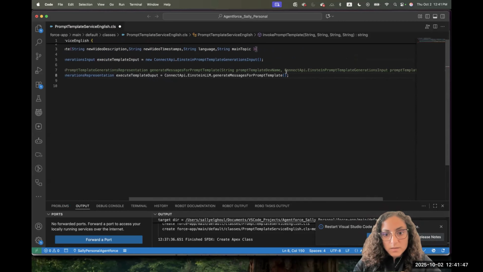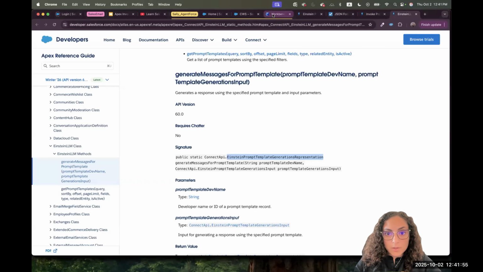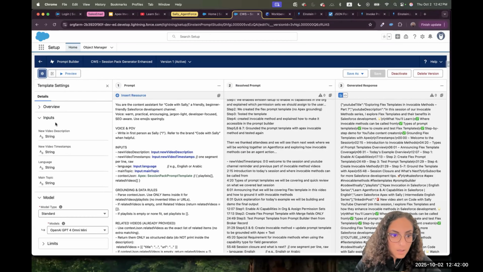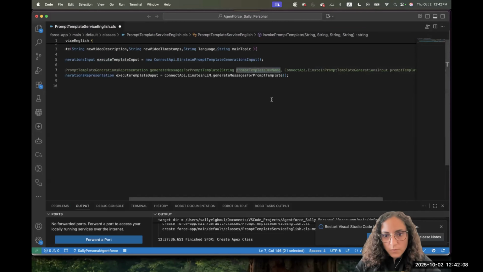Now I have to pass the parameters for the method. The method takes the API name for the template. If you don't remember my API name for the template, you'll go here, settings and overview, and it's this API name. So I'm passing the API name for the template. I pass it here.